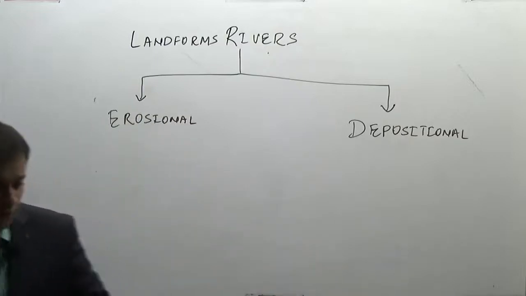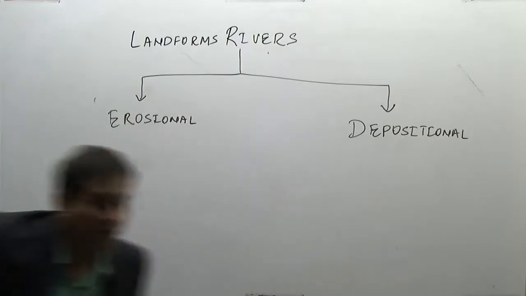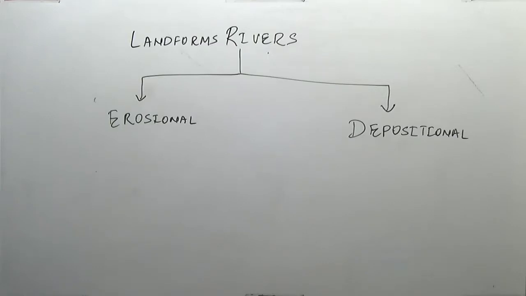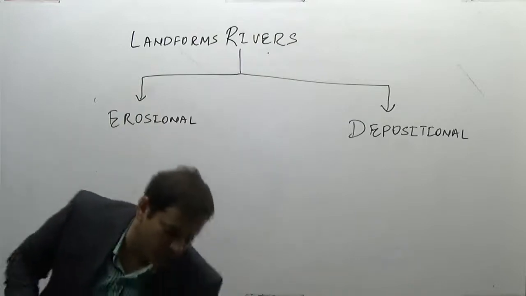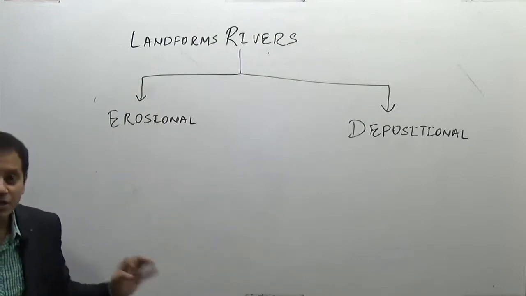That is, the landforms which are made due to the erosion of a river, or the landforms which are made due to the deposition of a river system. So we are going to study this topic in two ways, the erosional landforms and the depositional landforms.